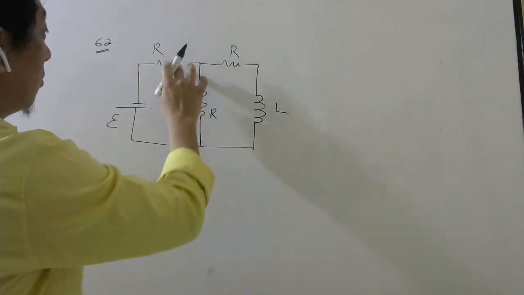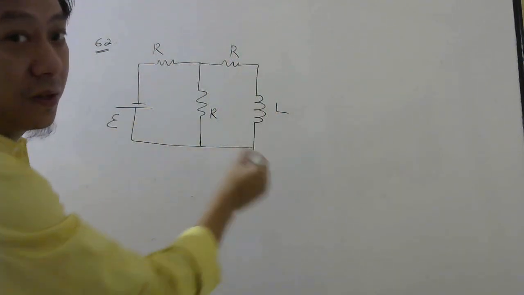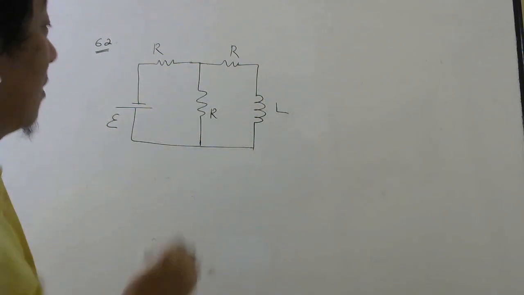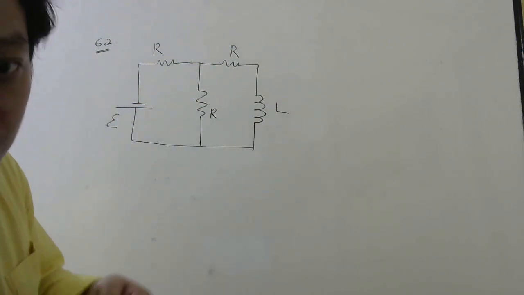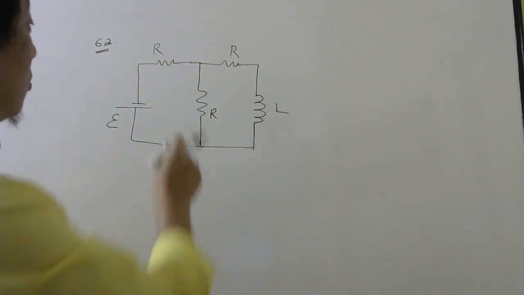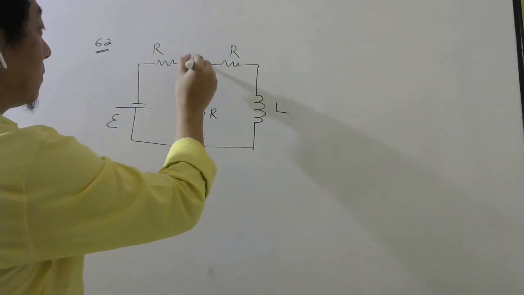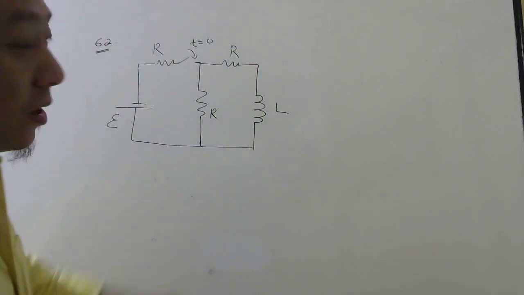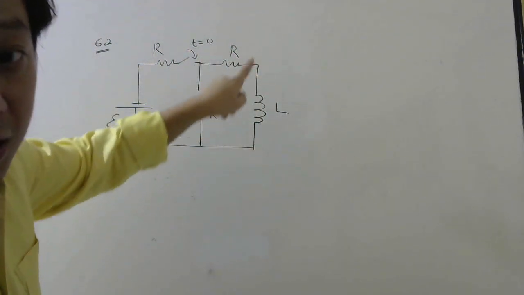The moment you close this, here current will not be there, right? Because at that instant, this will act like open. So that time current will not be there. But as you wait, current will go there. So we have to find how the current changes with time in this branch, in the inductor.